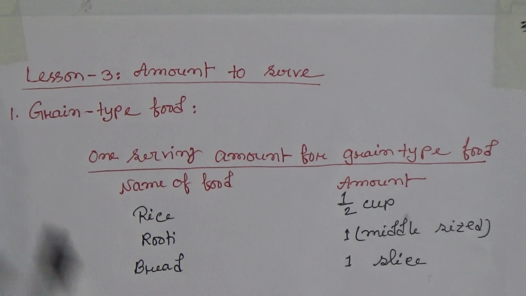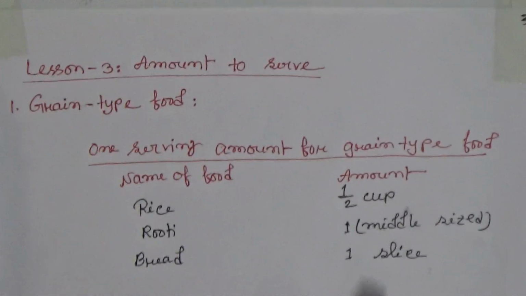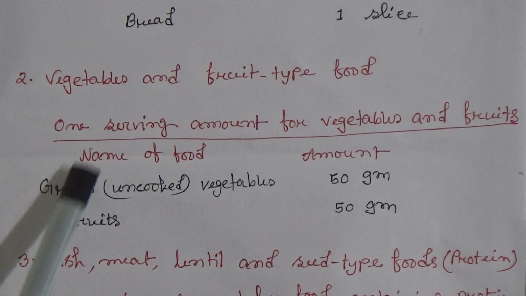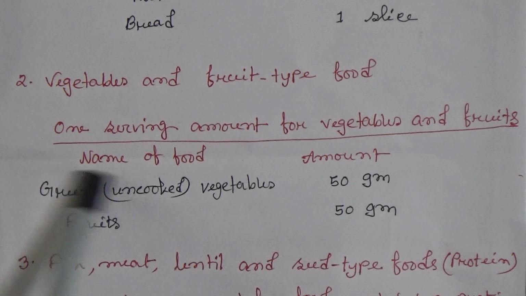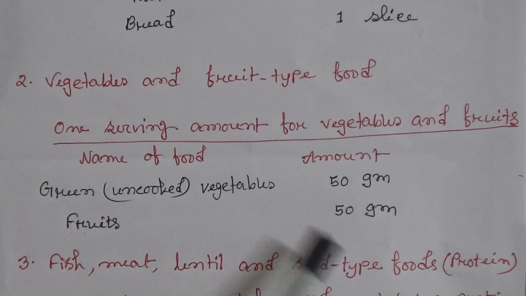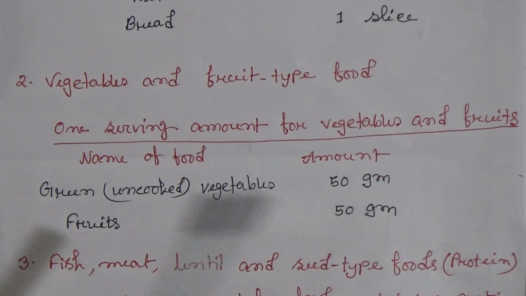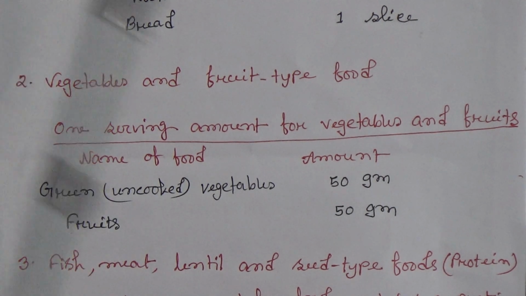Okay. So this is the list of grain type of food that we have to take every day with a proper amount. Number 2, vegetables and fruit type food. One serving amount for vegetables and fruits. So name of food and amount is mentioned here. Green uncooked vegetables 50 gram and fruits 50 gram. So this is the amount and this is the name of the food.